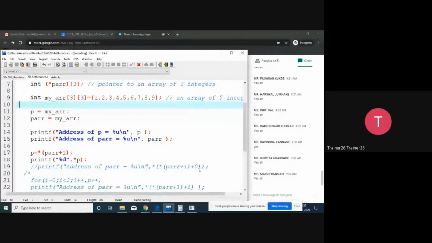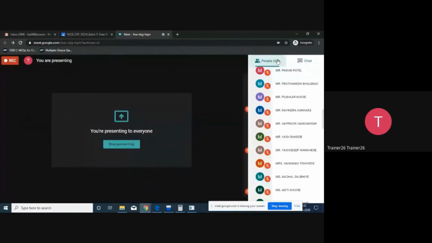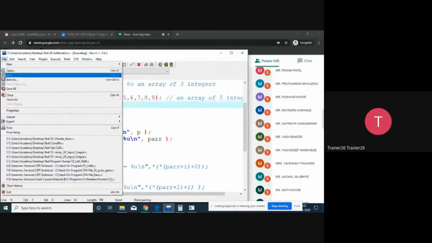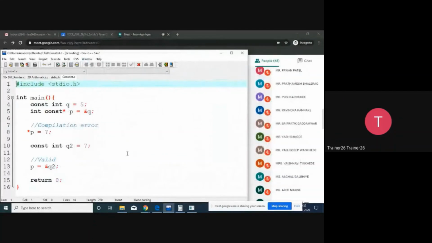So now the next concept is regarding the constant. So I will not take any theory on it directly. I will try to take you directly to the code. So let's go to the code first. Constant integer. So this is a small piece of code available in front of you, and the constant keyword is there that becomes more deadly when it comes with the pointers.